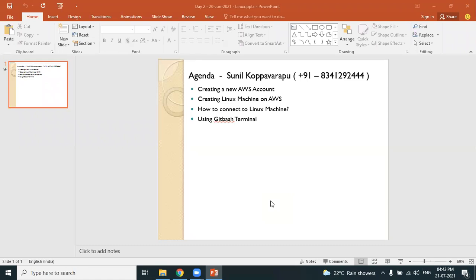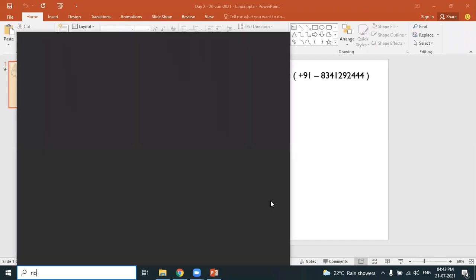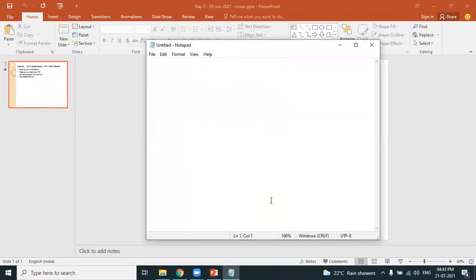Why should we create a new AWS account? Point one. What is AWS? AWS is a cloud platform. Don't worry about that; you'll eventually understand what AWS is. You have to create an AWS account because of all the DevOps tools you'll be learning. Yesterday we saw a list of tools covered as part of the training course. All the tools we are learning as part of the DevOps course will be installed, implemented, and configured on the AWS cloud.